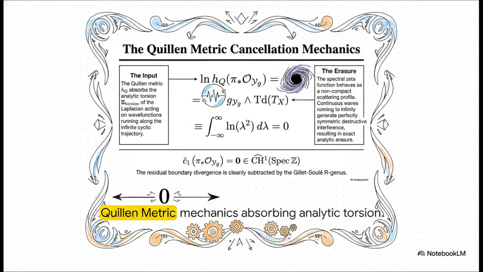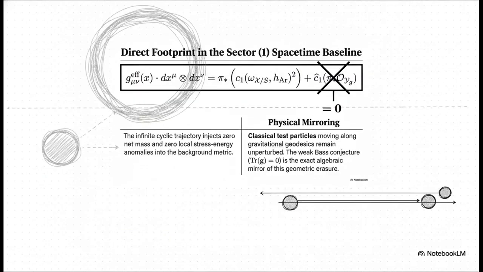When we evaluate the integral of the natural log of lambda squared d lambda from negative to positive infinity, it evaluates precisely to zero. The spectral zeta function behaves as a non-compact scattering profile. It completely absorbs the analytic torsion so that the degree 1 arithmetic class of the push-forward is forced to evaluate to exactly zero. So what is the ultimate physical takeaway here for the sector 1 spacetime baseline?